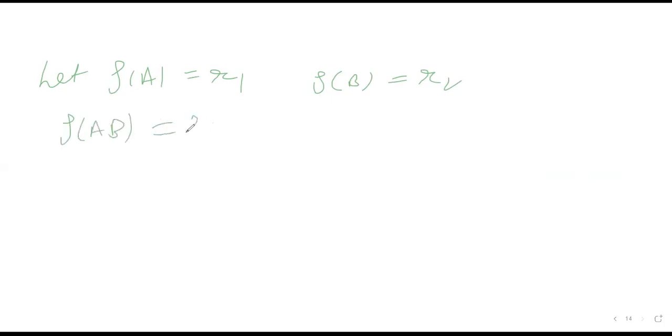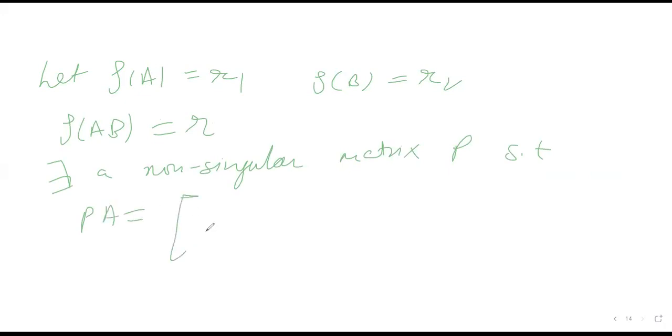First, let rank of A equal R1, rank of B equal R2, and let rank of AB equal R. Now we know that there exists a non-singular matrix P such that PA is equal to G0.